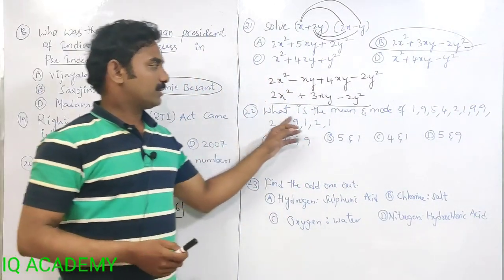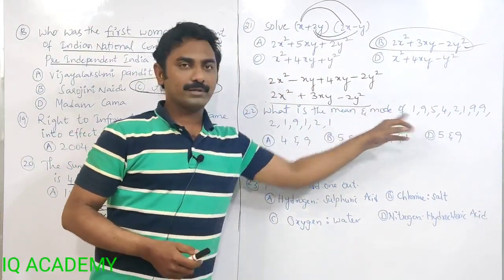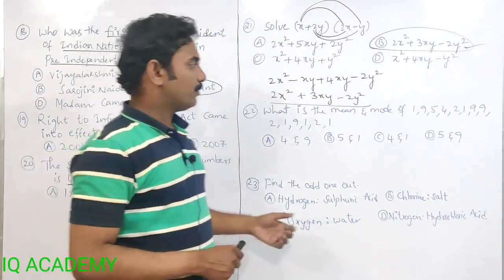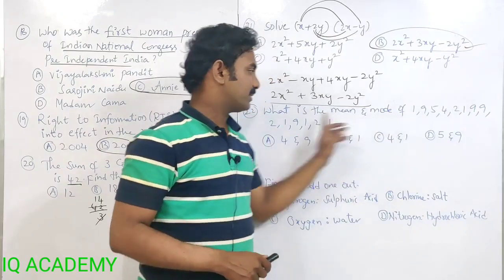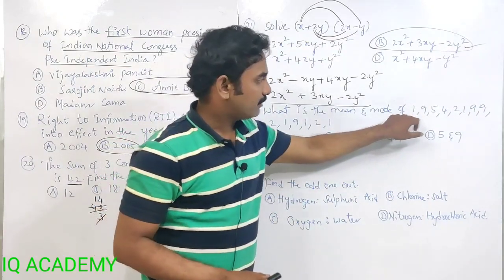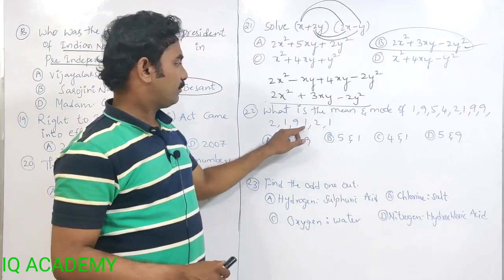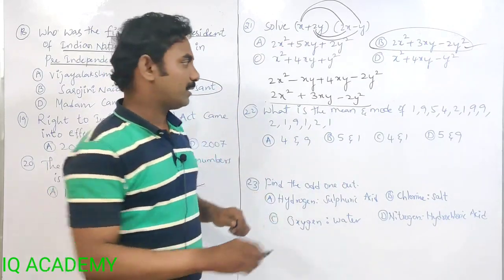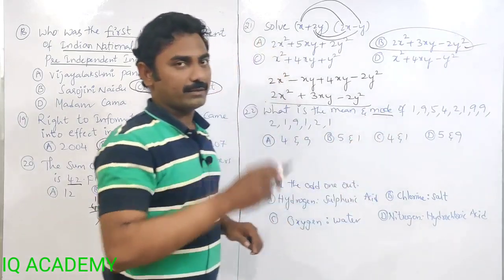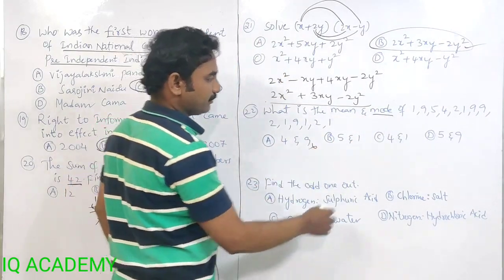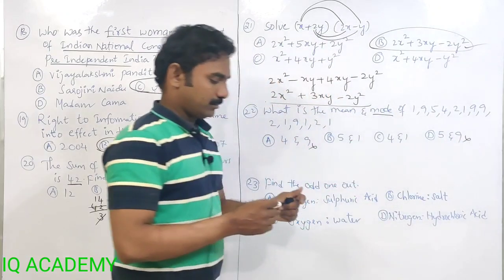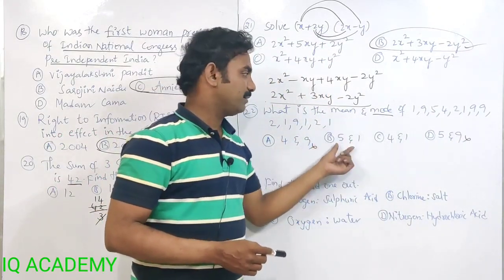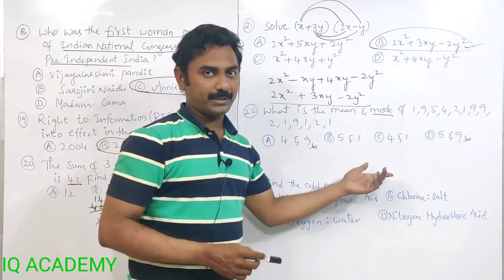The next question. What is the mean and mode of the given numbers? Mode means most repeated number. Which is the most repeated number in these numbers? See here, 1, 1, 1, 1, 1. So 5 times we got 1. The most repeated number is called mode. Mode is 1. So you can eliminate this one. This is wrong and this is wrong. Two options are wrong. From B and C we have to find out what is the mean. Then we can eliminate one more option here.